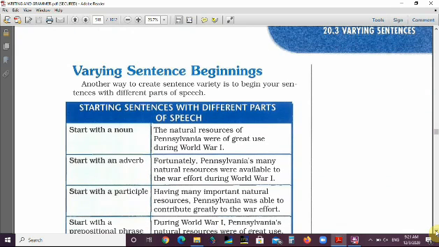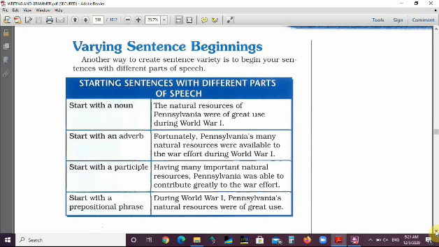Varying sentence beginnings. We can vary sentences in many ways. Again, by using long and short sentences. Another way is by varying the beginning of a sentence. And we can vary the beginning of the sentence in many ways. Another way to create sentence variety is to begin your sentences with different parts of speech.